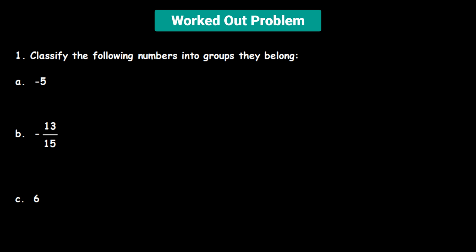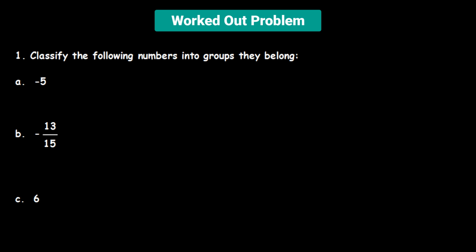We have -5. Now, the first question that I'm going to ask is, is this number a natural number? No, it's not a natural number because -5 is not a countable number. You cannot use your fingers to count a negative number. So it's not a natural number. Now, what about the next group? Does it belong to the group of numbers called whole numbers?